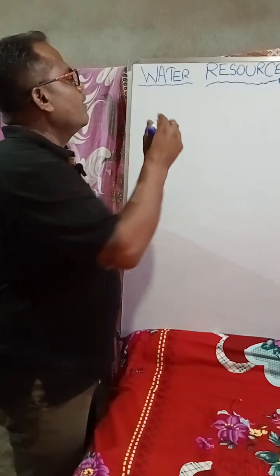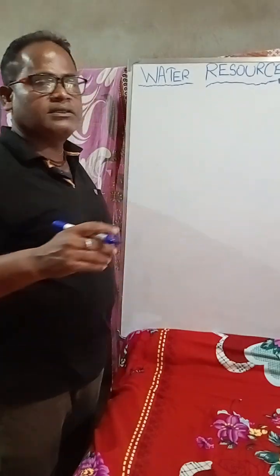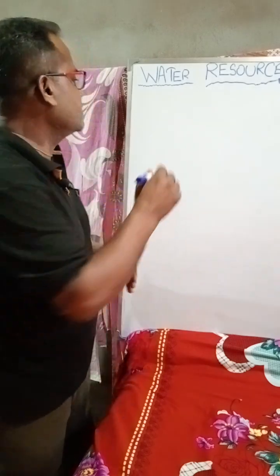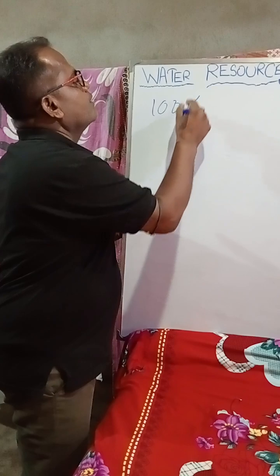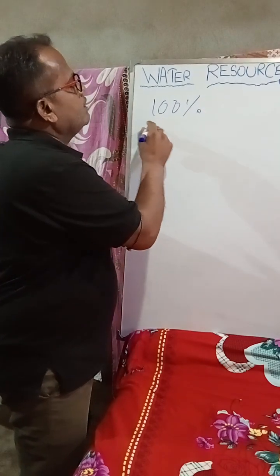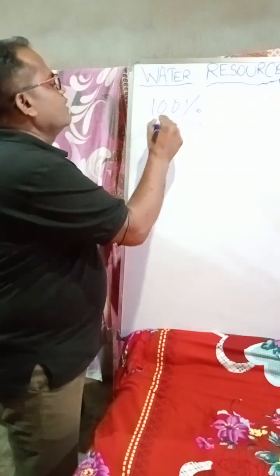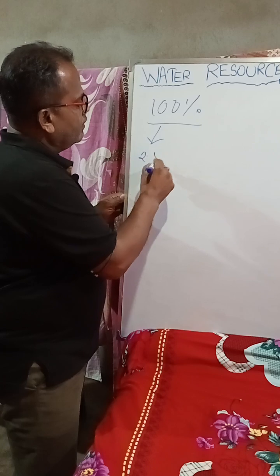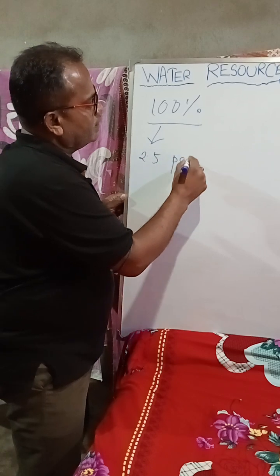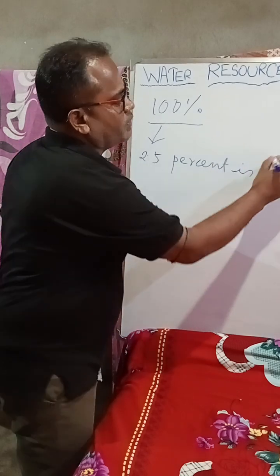And let's see how much water is needed. Actually, the whole world, understood? Total percentage of water is 100%. Out of 100% water, how much is salty water and how much is fresh drinking water? Out of 100, 2.5% is fresh water.